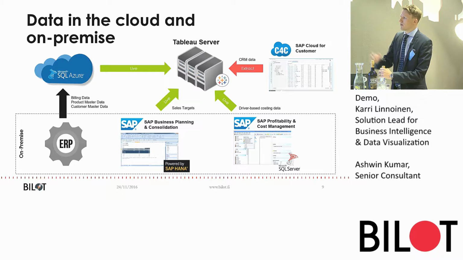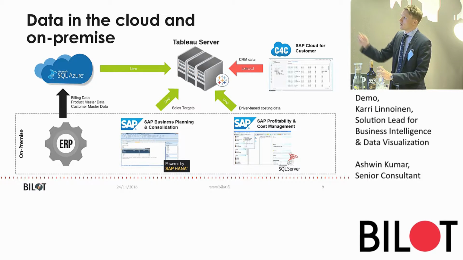We have the SAP BPC system, so our planning and consolidation system, which is providing our sales targets for our dashboards. We have our profitability and cost management system, which is providing our driver-based costing data, which then Ashwin will get into a little bit further.